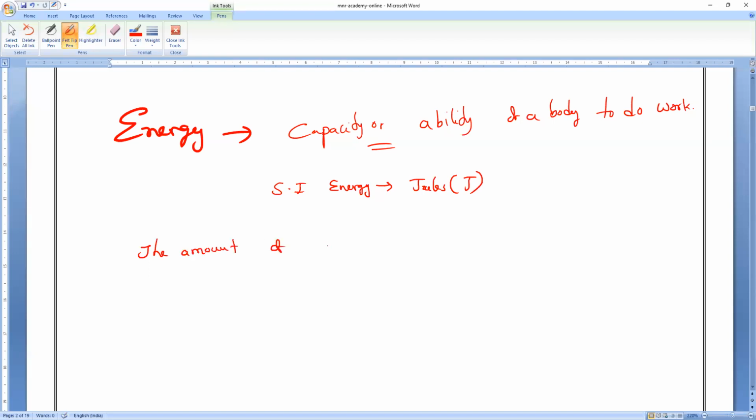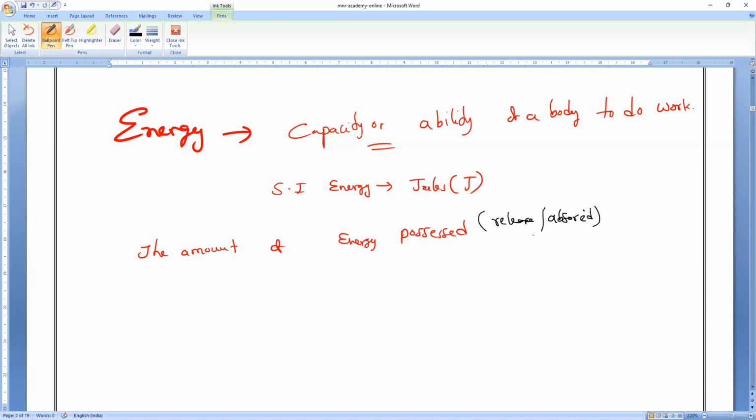So the amount of work done, a very, very important statement. The amount of energy possessed by the body, either absorbed or released, both can be possible. Remember that some bodies will release energy and some bodies will absorb energy.